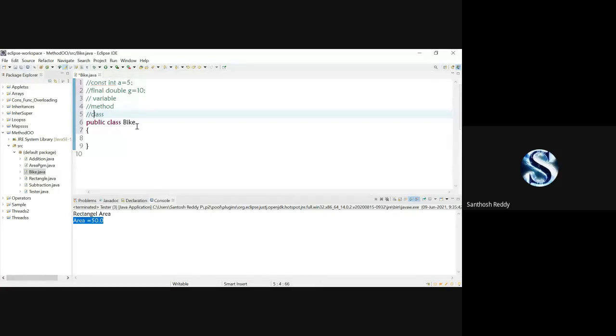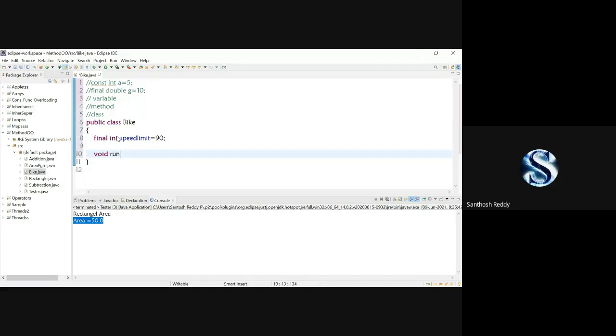There is a public class bike. What I'll do here: final int speed limit is equal to 90. That's it, I have made it a constant. Final int speed limit is equal to 90.